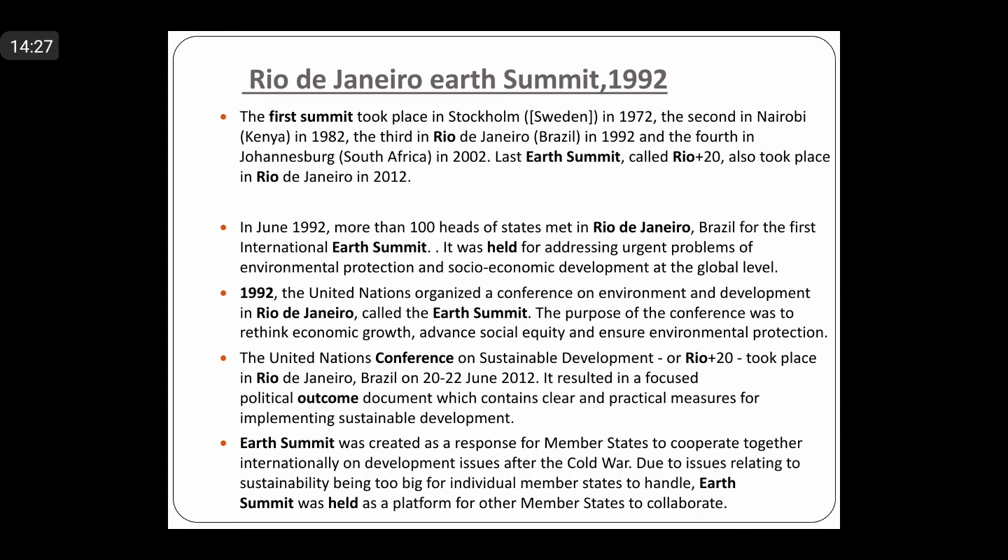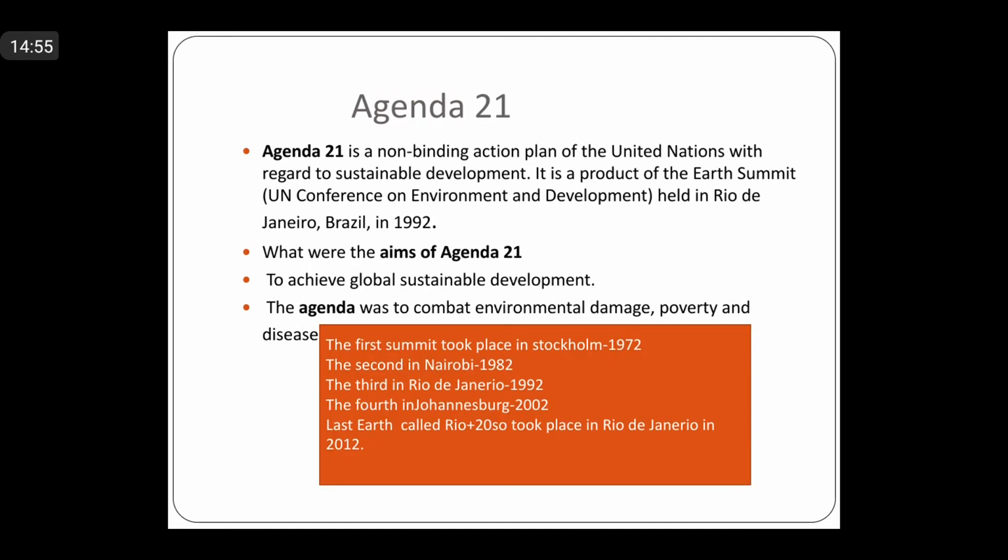The assembled leaders signed the Declaration on Global Climatic Change and Biological Diversity, saying that we have to conserve biological diversity. And the Rio Convention endorsed the global forest principles and adopted Agenda 21, for achieving sustainable development in the 21st century.